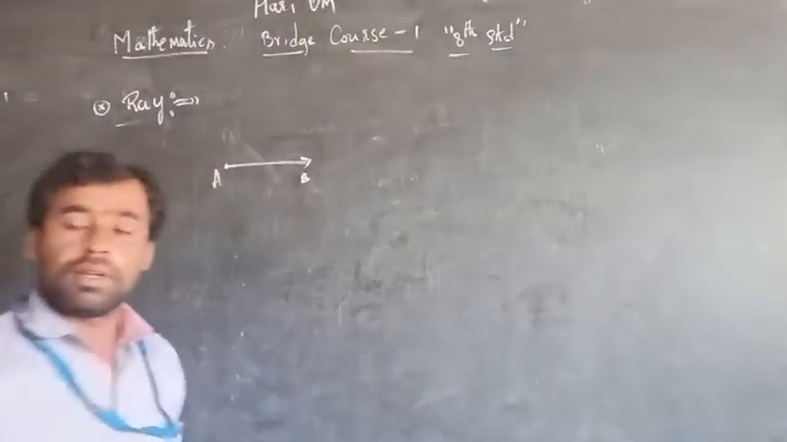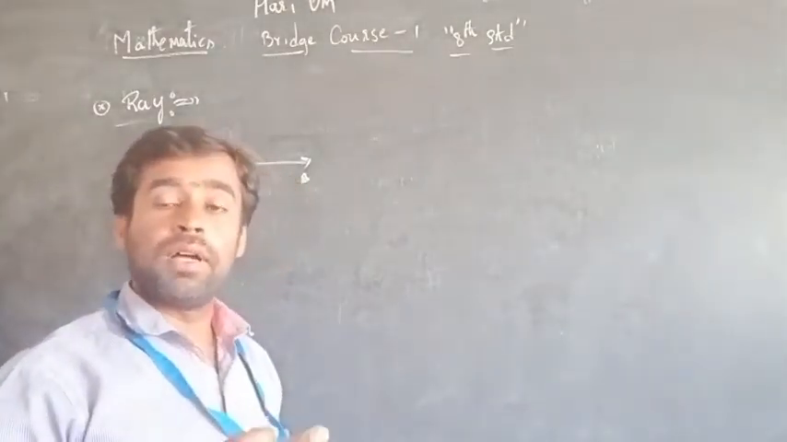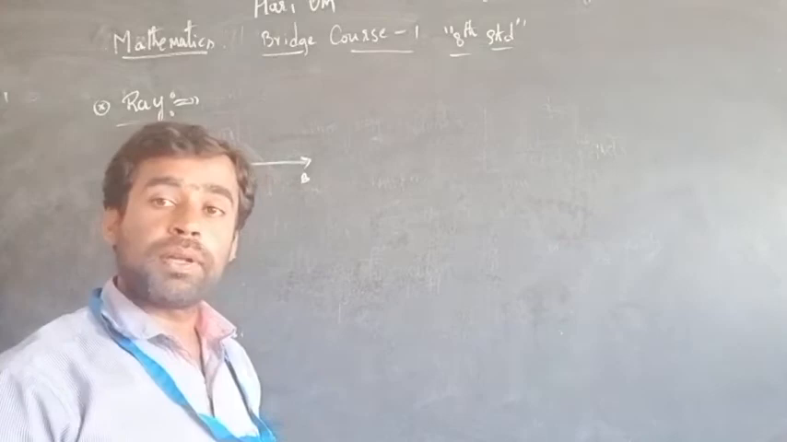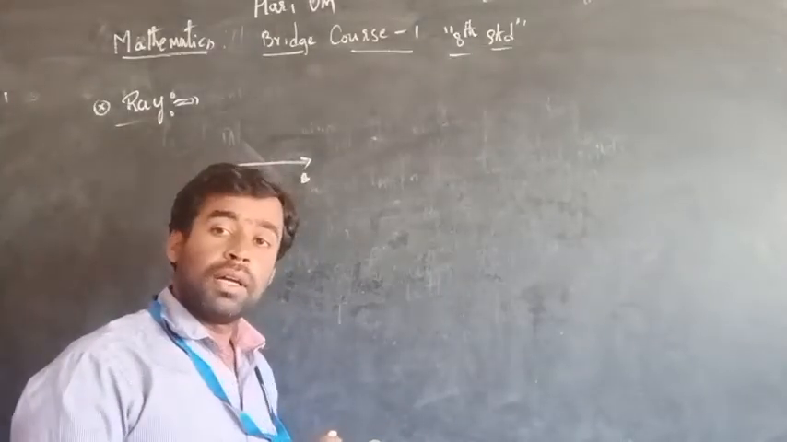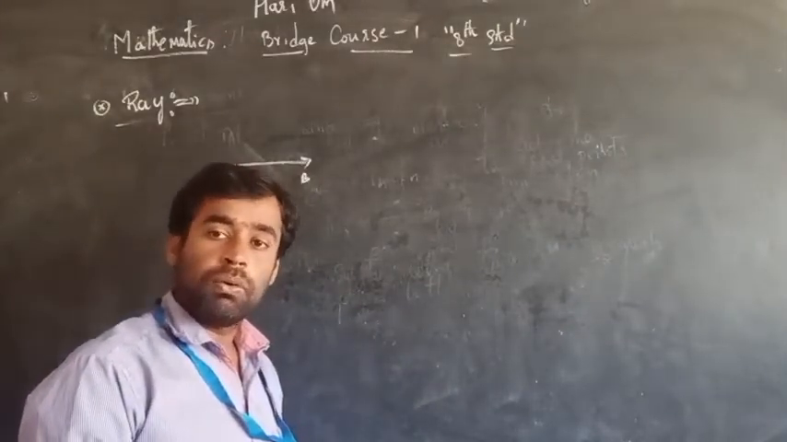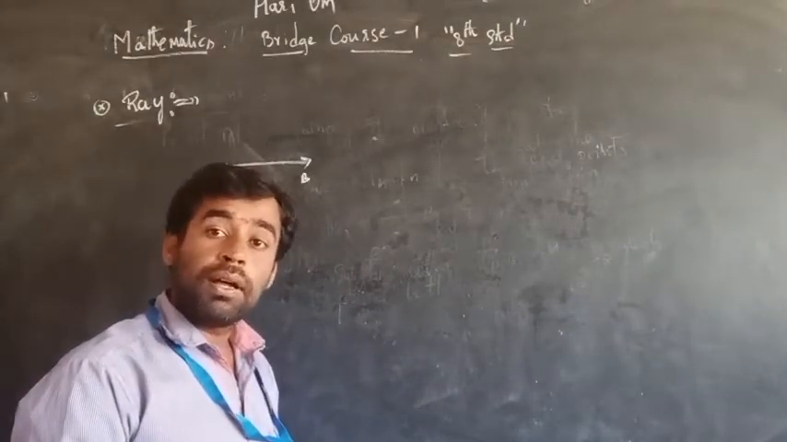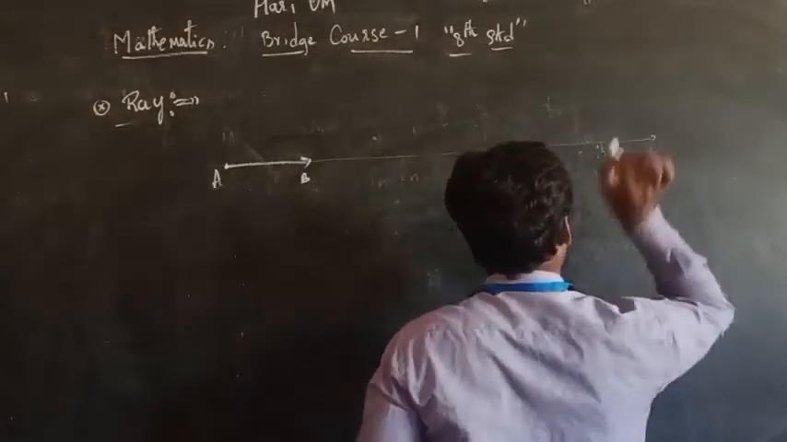Is it clear? A line which has one endpoint and one moving point is what we call a ray. A ray we can extend in only one direction indefinitely. So that is what we call a ray. See here, we can extend this one indefinitely.